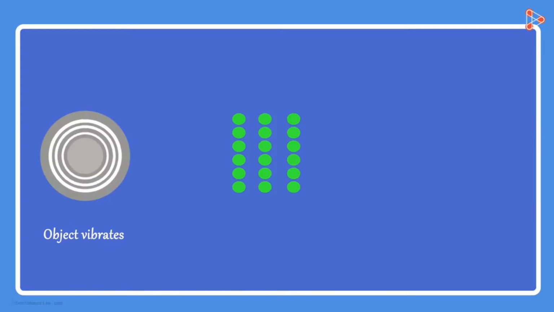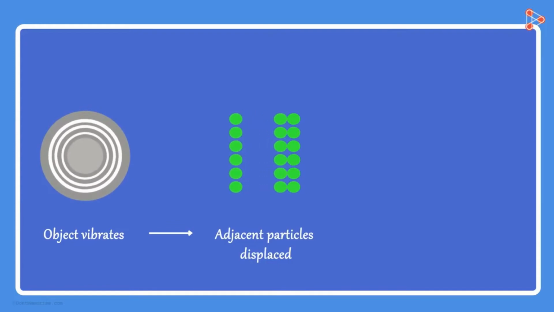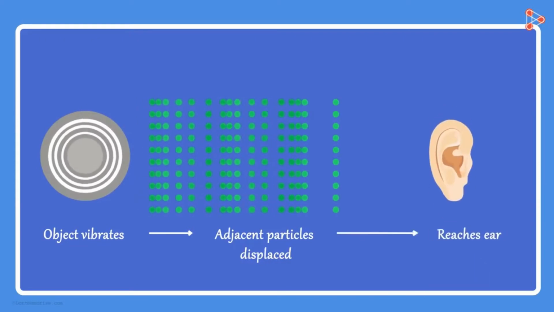When the object is vibrating, it sets the particles of the medium around it into vibration. In the process, the nearest particles to the source get displaced from their mean or equilibrium position. They start to collide with the particles adjacent to them. The adjacent particles then also get displaced from their mean positions. They in turn do the same to their neighboring particles. This process continues in the medium till the sound reaches our ear.